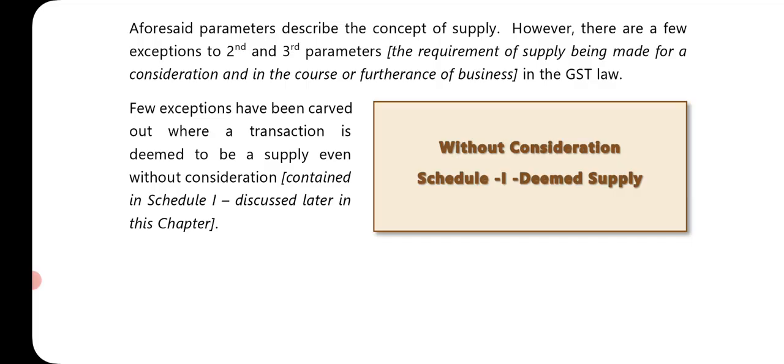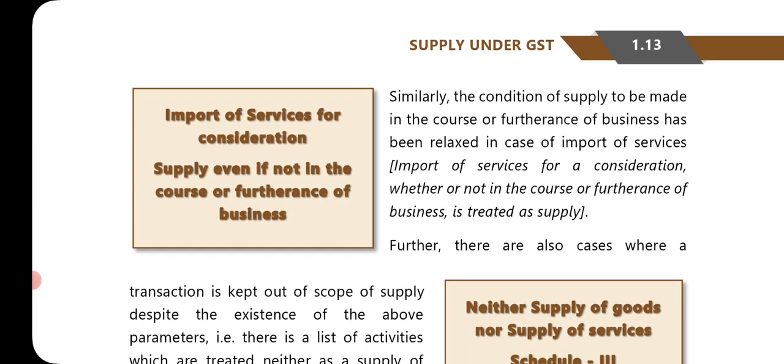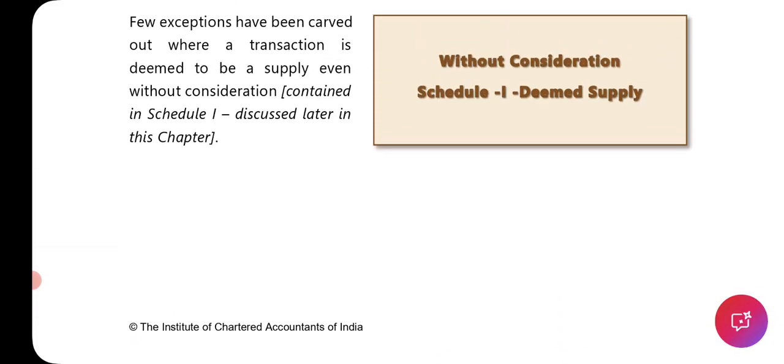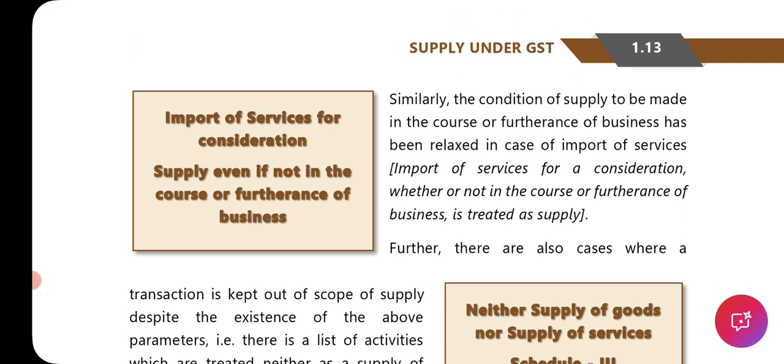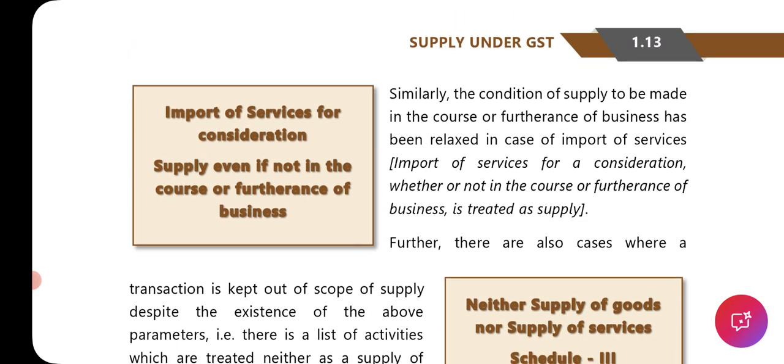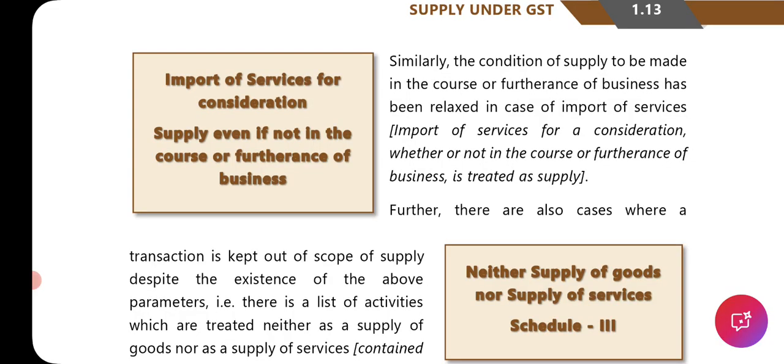Without consideration, Schedule 1 deemed supply. So if something is made without consideration, which is mentioned in Schedule 1, it is again a deemed supply. A deemed supply means GST is supposed to be paid on the same. Next, import of service for consideration, supply even if not in the course or furtherance of business.